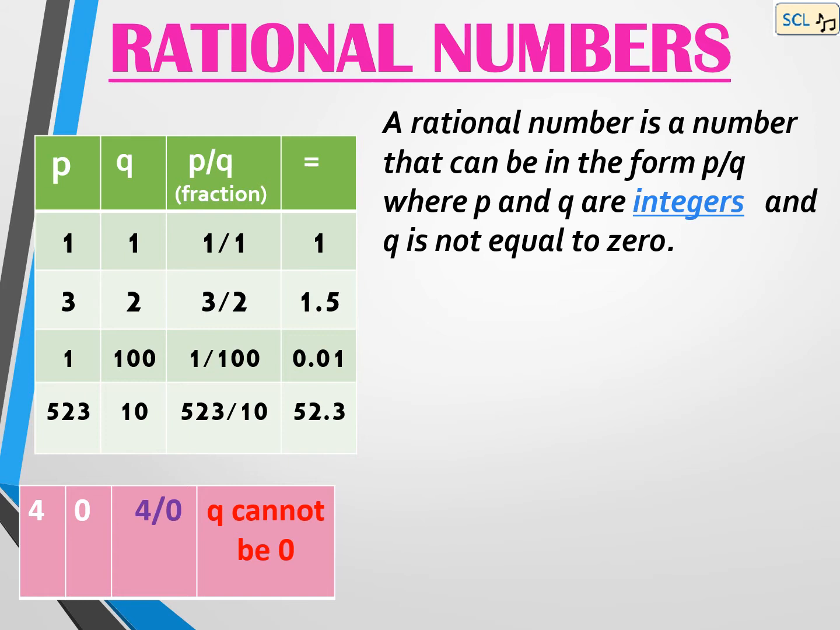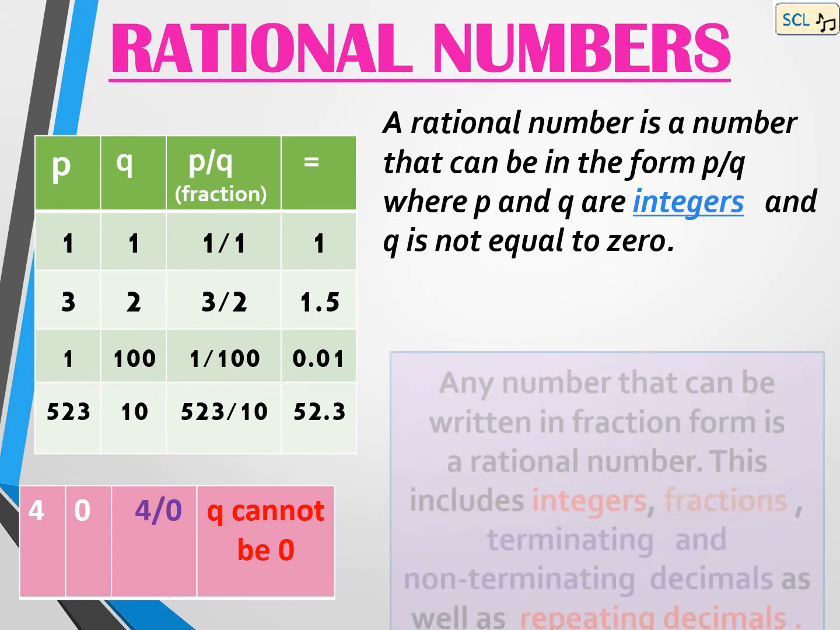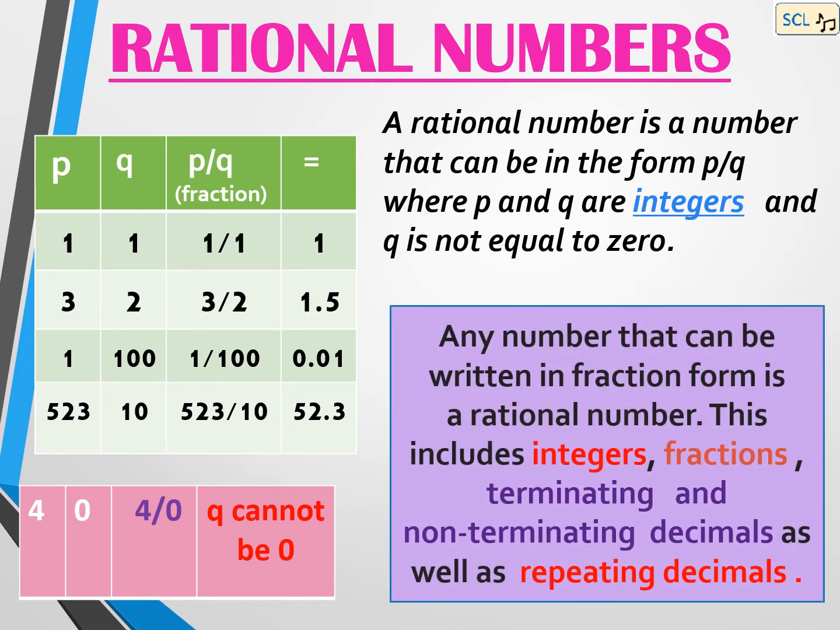If p is 4, q is 0, then the rational number will be 4 by 0. Can we write q as 0? No. Q cannot be 0. So 4 by 0 will not be any rational number. So, any number that can be written in fraction form is a rational number. This will include integers, fractions, terminating and non-terminating decimals as well as repeating decimals also.